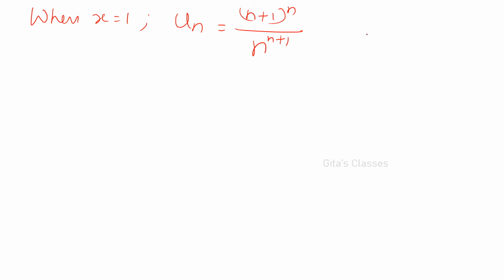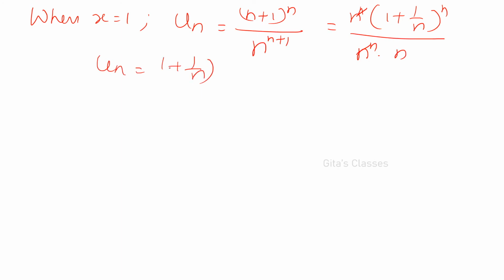Right? Now, when x is equal to 1, what is un now? When x is equal to 1, un will become n plus 1 the whole power n divided by n power n plus 1. Right? You take n power n outside here: n power n into 1 plus 1 by n the whole power n, divided by n power n into n. So n power n will get cancelled. So un is equal to 1 plus 1 by n the whole power n divided by n, right?